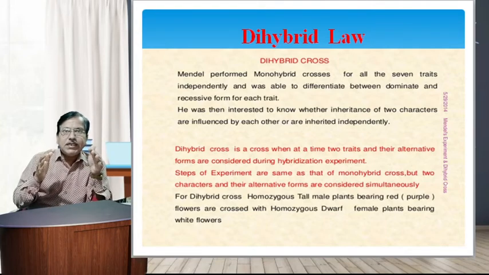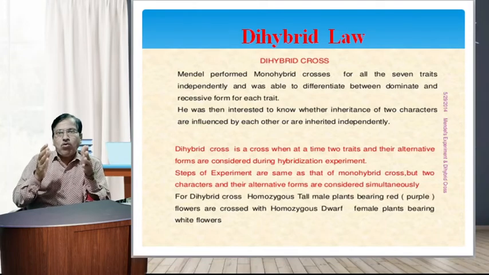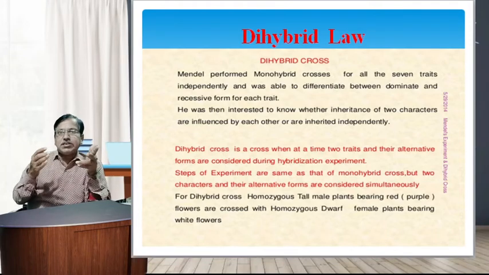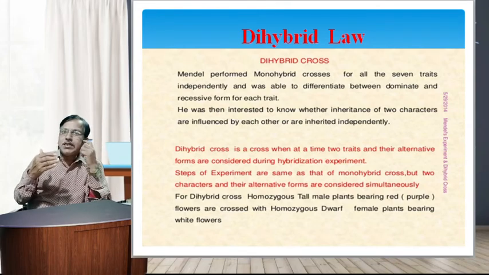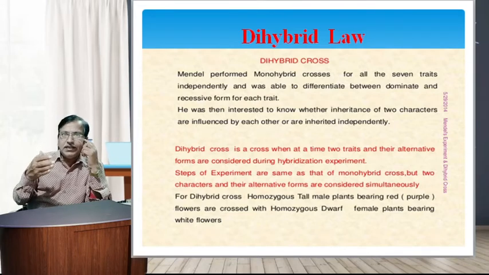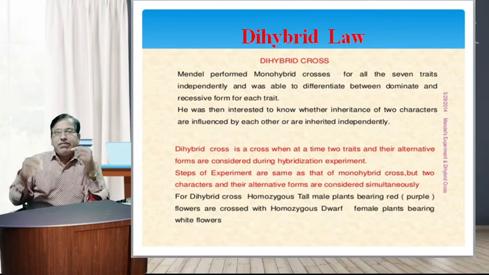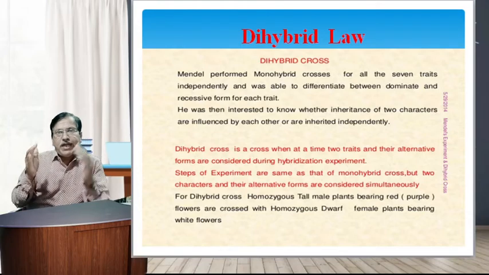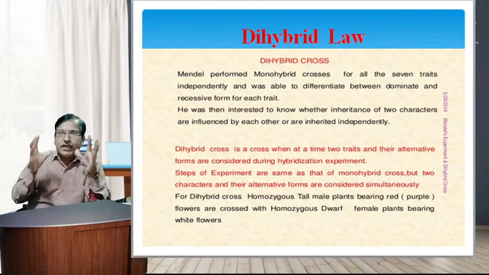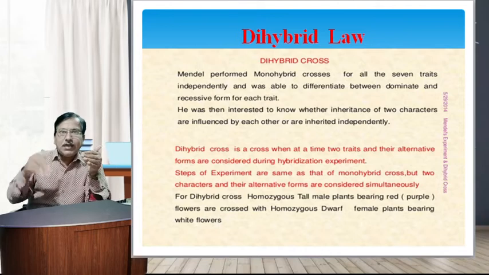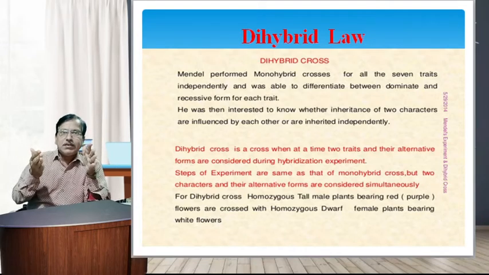He was then interested to see whether inheritance of two characters is influenced by each other or inherited independently. A dihybrid cross is a cross when two traits and their alternative forms are considered at a time during hybridization experiments.